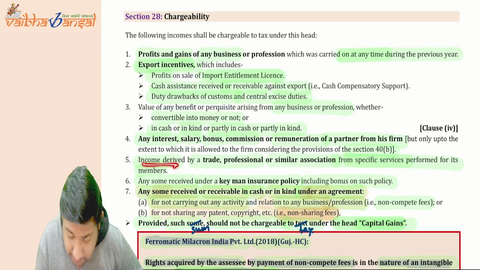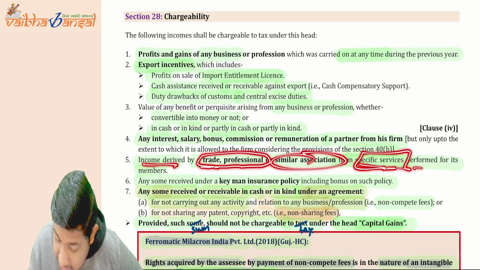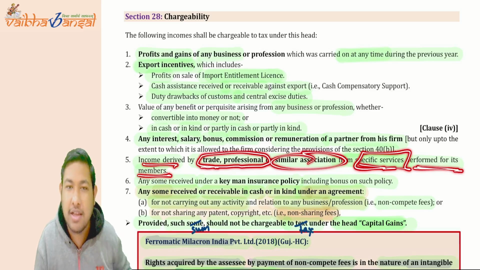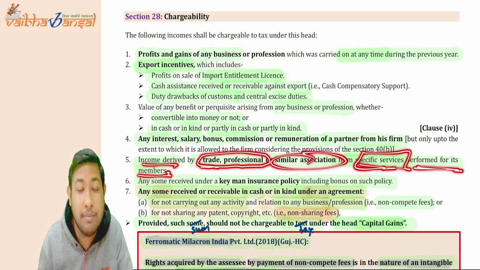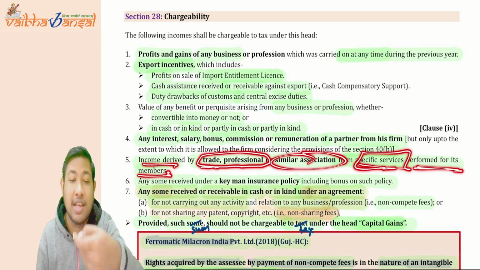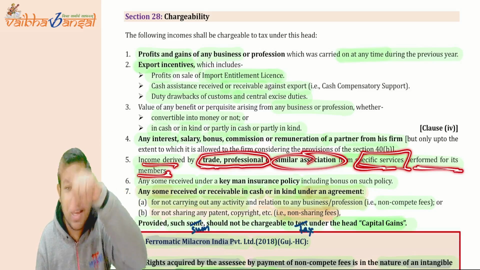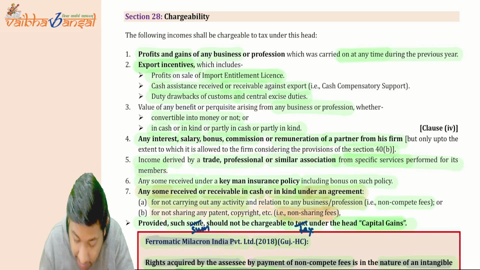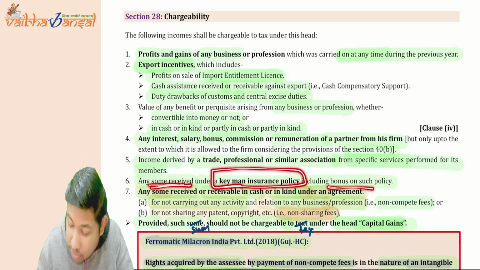Now, income derived by a trade or professional association for specific services performed for its members. Do you remember Mr. Ram Jethmalani's case? There was an association which gave the money so that they could approach Mr. Ram Jethmalani, and he would agree to fight their case against XYZ Incorporation. Understood that?